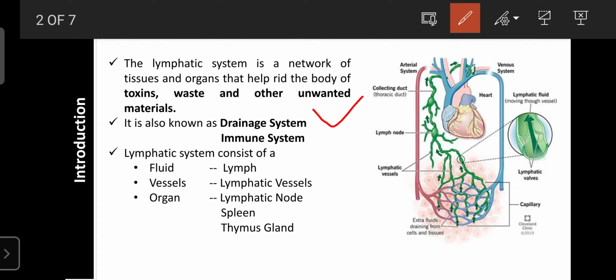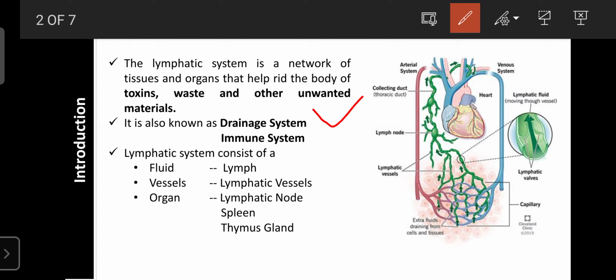Among that, 16 to 18 liters is recirculated throughout the body with the help of the systemic circulation. And the remaining 2 liters was left by the systemic circulation due to any other reasons or due to larger molecule size. That was recirculated or removed by the lymphatic system, about 2 liters.